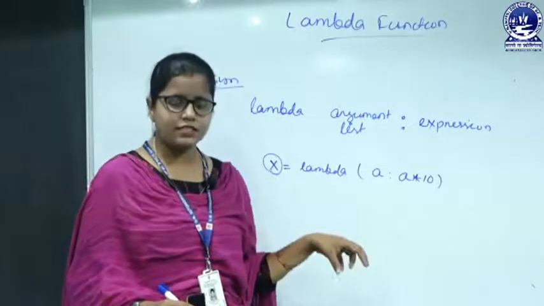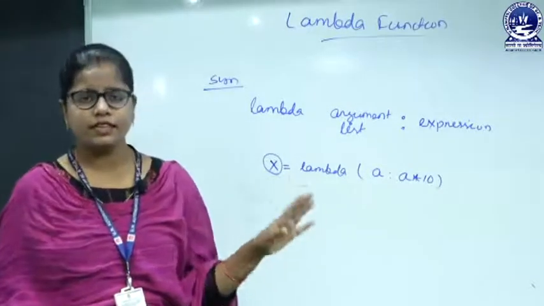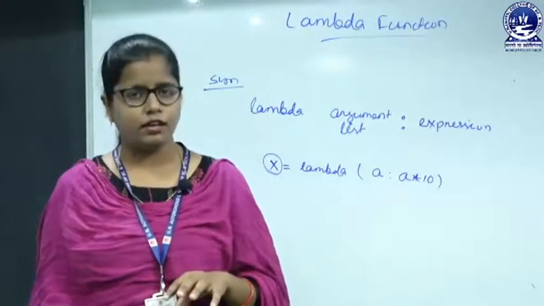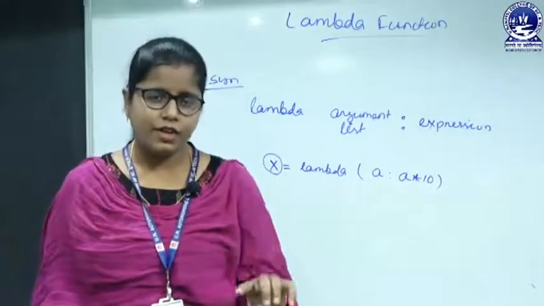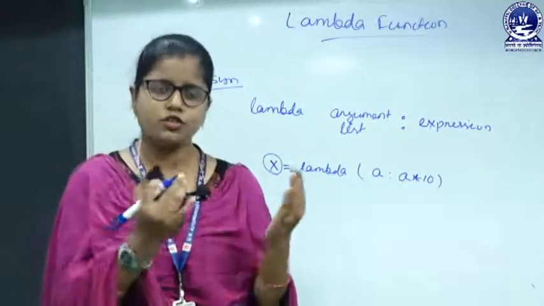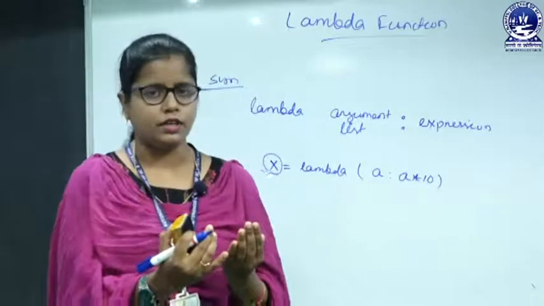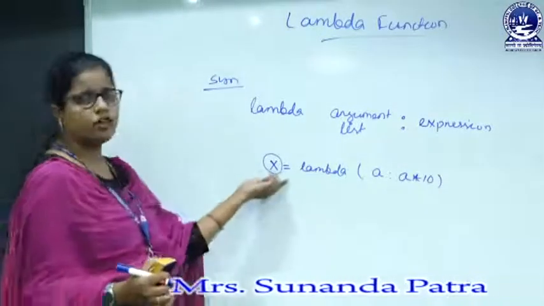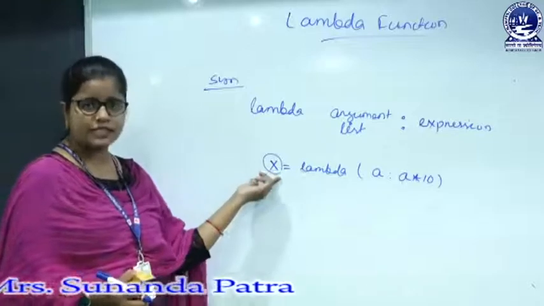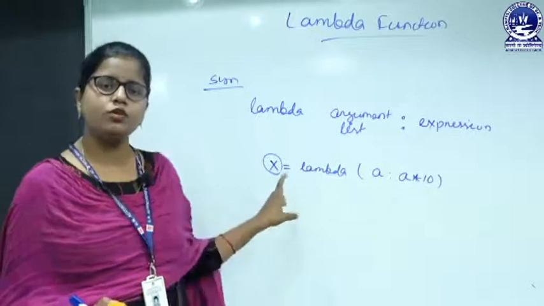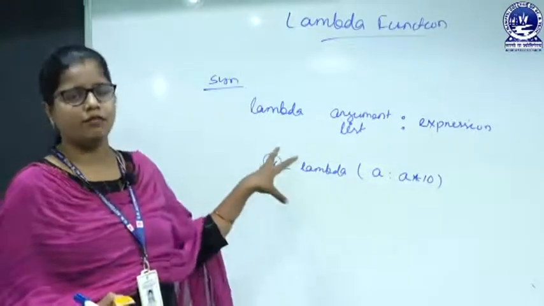We have already discussed the lambda function will return an expression, not a value. So, that expression should be stored into a variable, assigned to a variable. That is what x is, and this x can represent the lambda function. You can use this x as the lambda function.